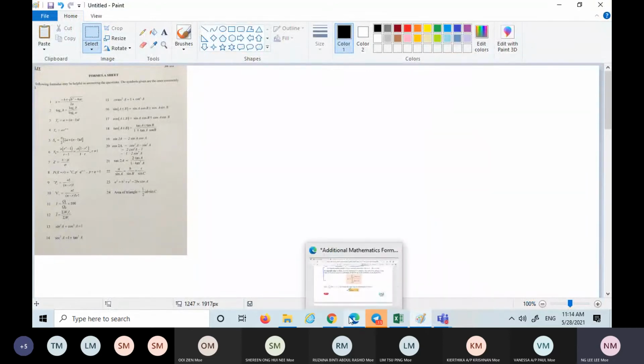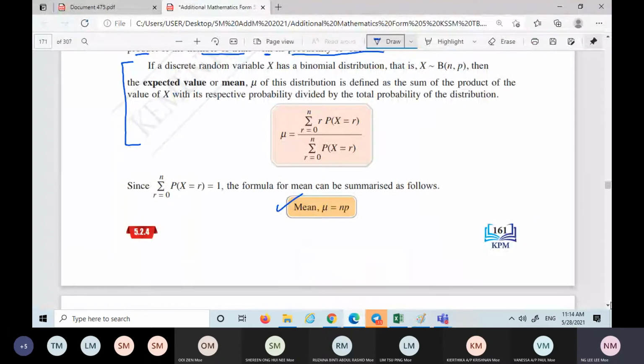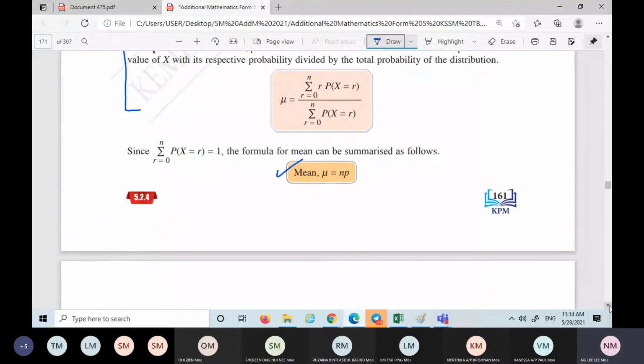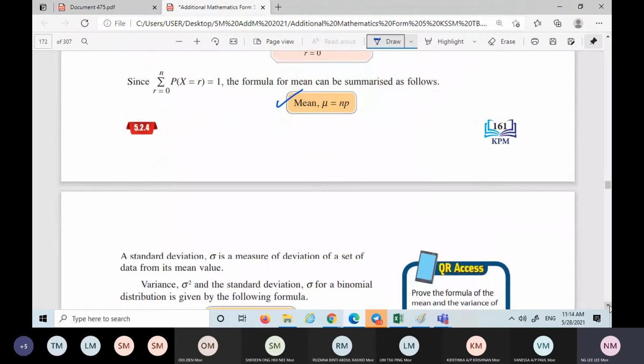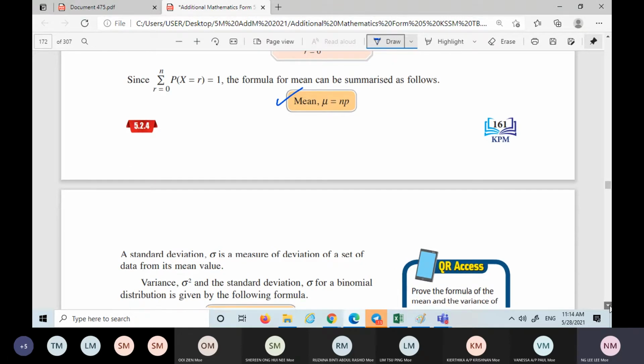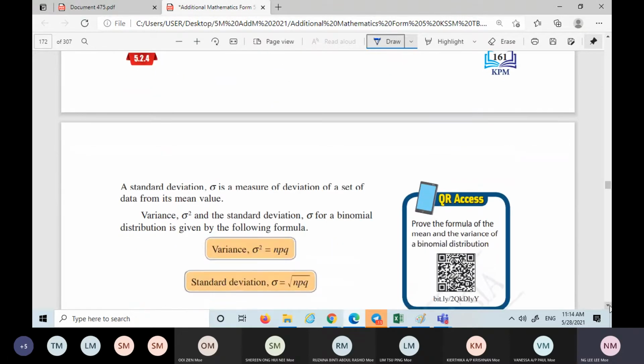Okay, we come back to the textbook. The mean is actually easy for you to memorize. You just remember you are actually finding an expected value. What's the meaning of expected value? It is the number of trials multiplied by the probability of success. So it's np.